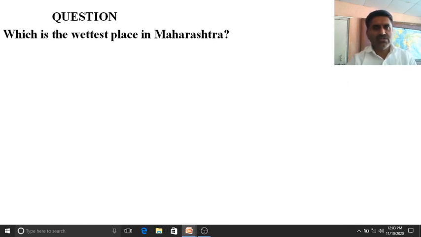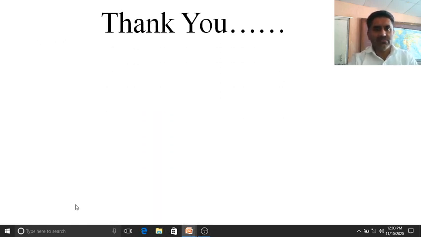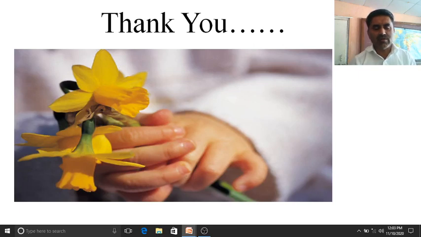So the question raised here is, which is the wettest place in Maharashtra? Matheran is the wettest place in Maharashtra. This is all about the characteristics of the climate of Maharashtra, as well as the summer season. We have also discussed the rainfall distribution and temperature distribution of Maharashtra. So today we stop here. Thank you very much.